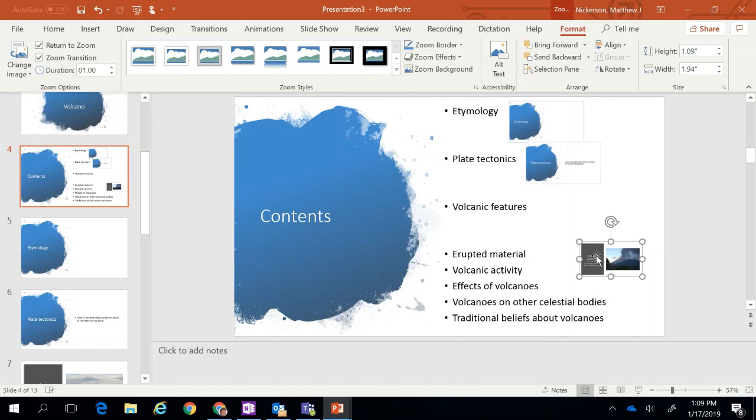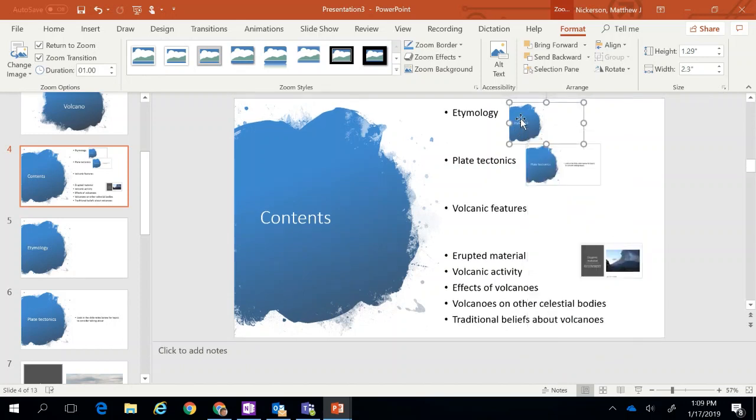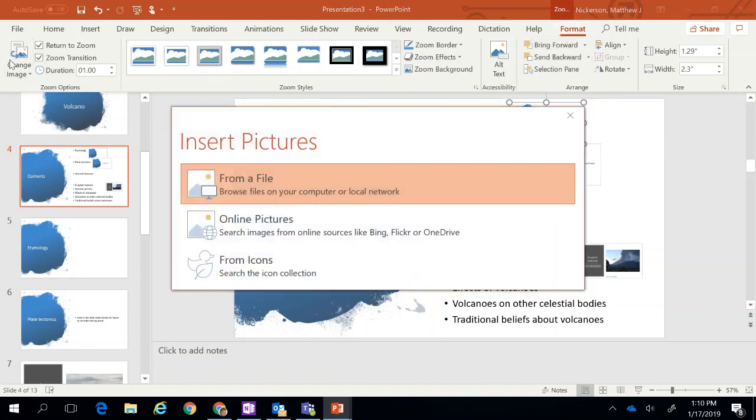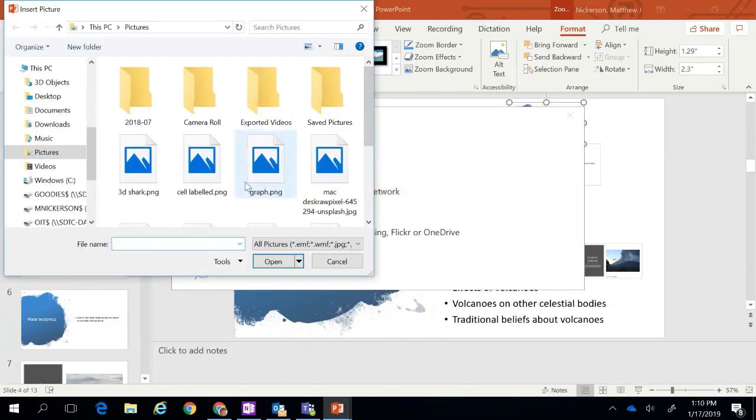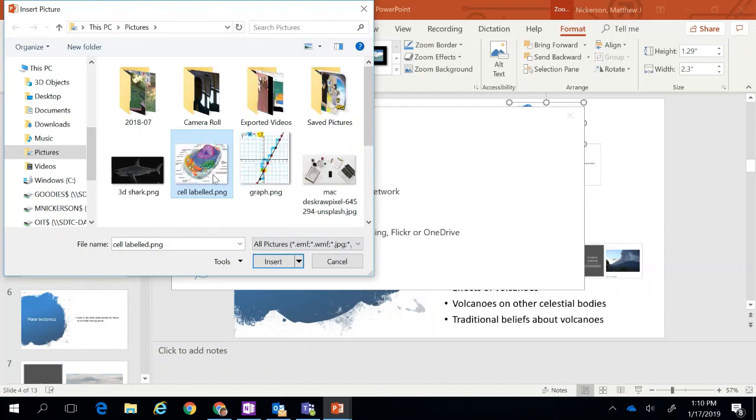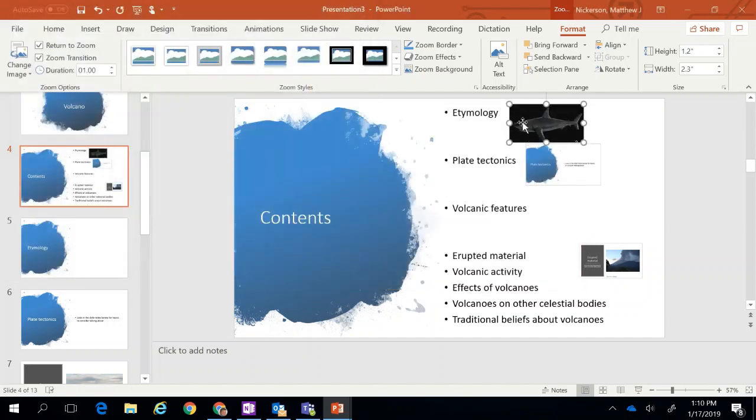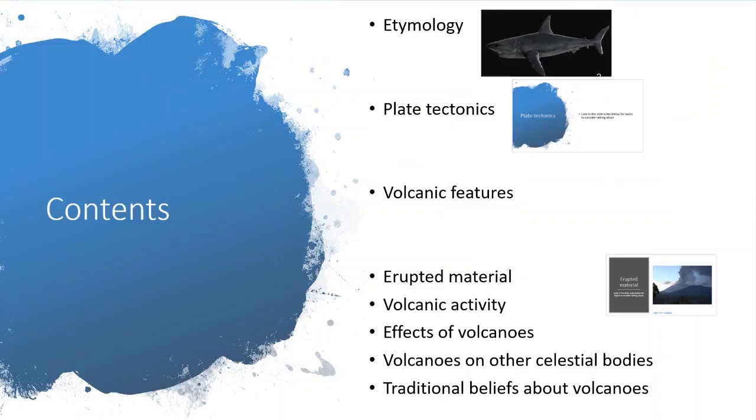And as an added bonus, you can also replace these images. So when I click on it and choose format, I can also change the image, and I can search for a new image online, or if I have an image already saved to a file, I can use that as well. Okay, it doesn't make a whole lot of sense to have a 3D shark take me to etymology. So that's just a sample. But now that I have replaced that, this is simply, rather than having a thumbnail, it's just an icon of sorts. So when I click in there, it still takes me to that slide.